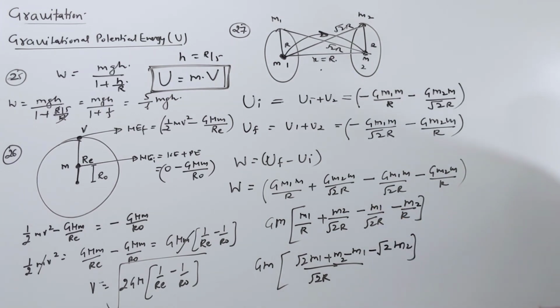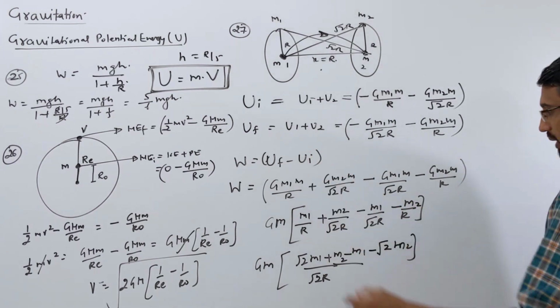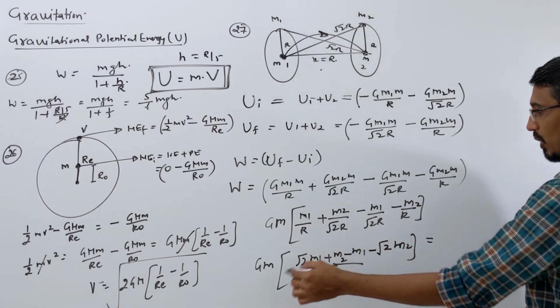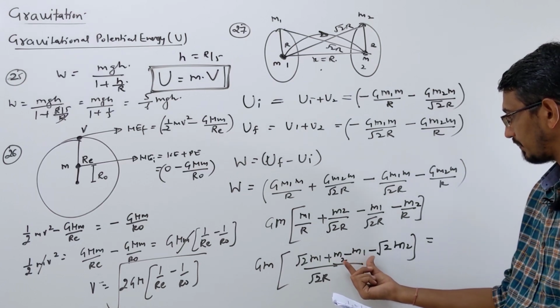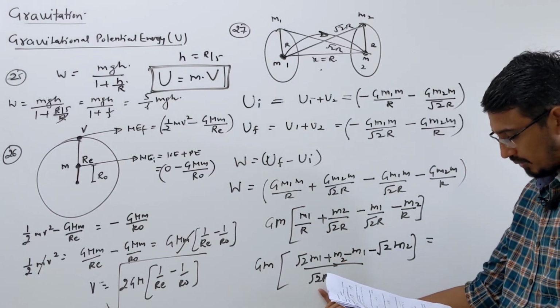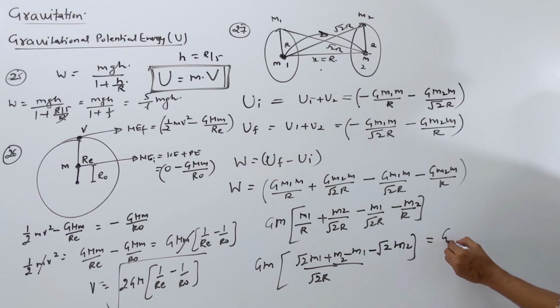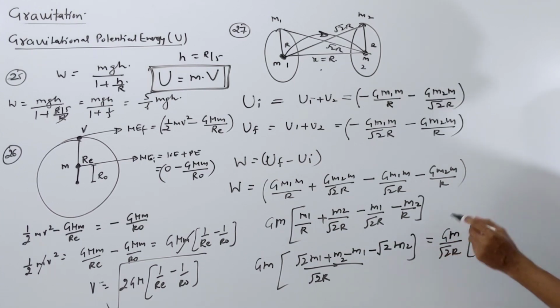Now let's take root 2 also common outside. No, root 2 you cannot take common because here we don't have root. So this term you can take common. Okay, we are getting the answer. G m this much, and root 2 r you took common. Then what is remaining? Look here.